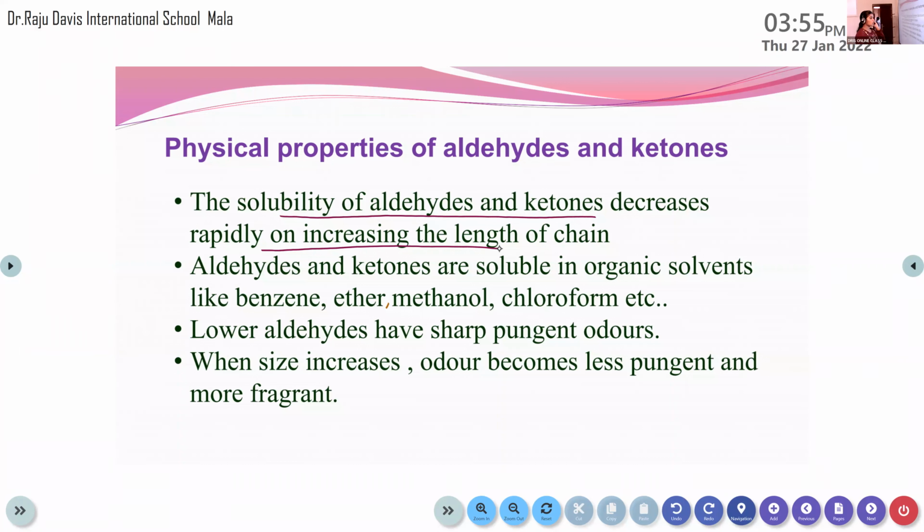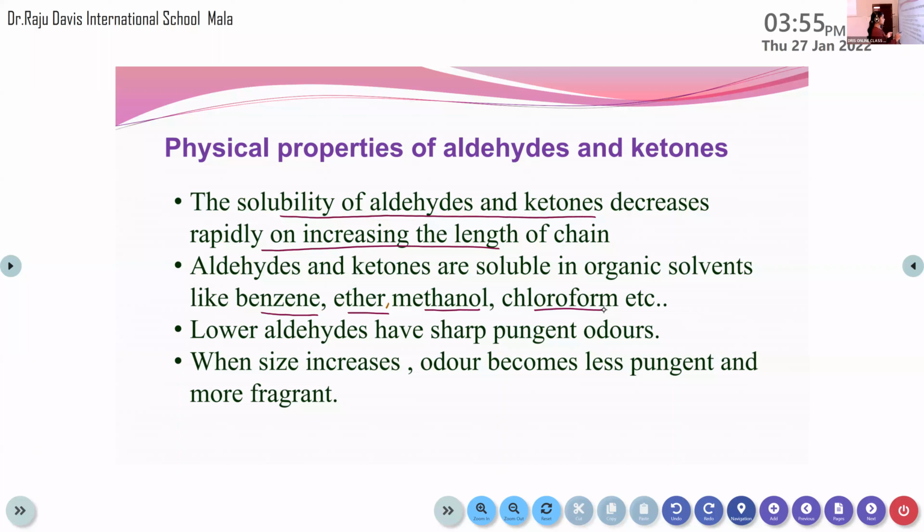But in the case of organic solvents like benzene, ether, methanol, chloroform, etc., all these aldehydes and ketones are soluble. They are soluble in water only in the lower members.